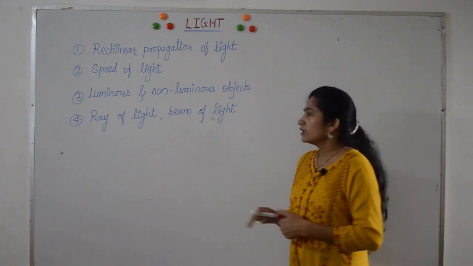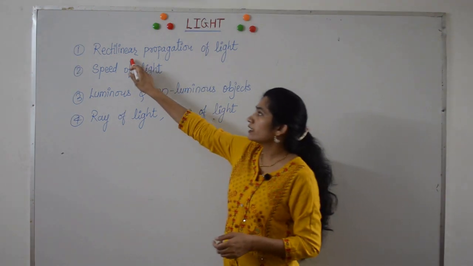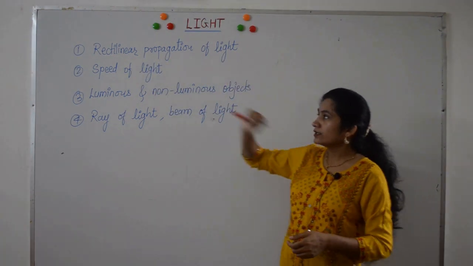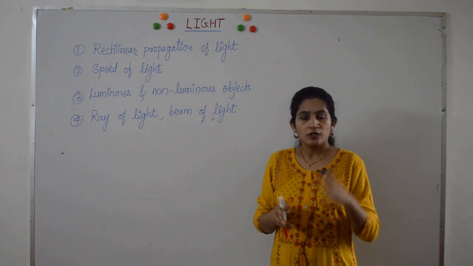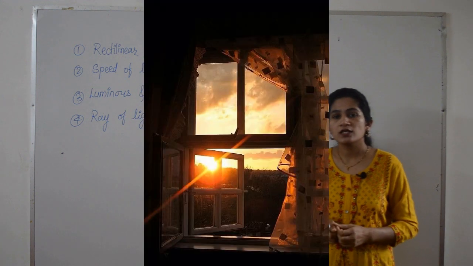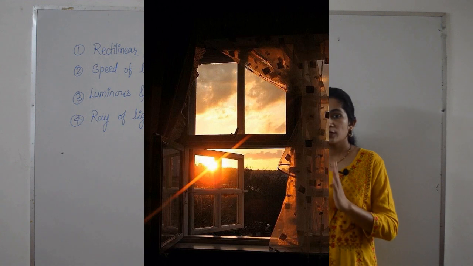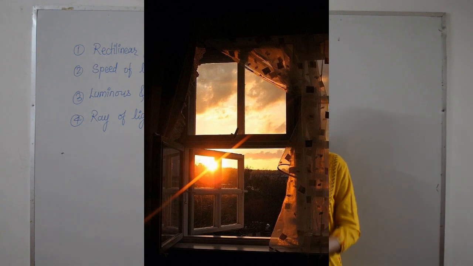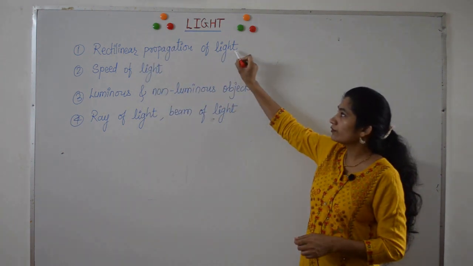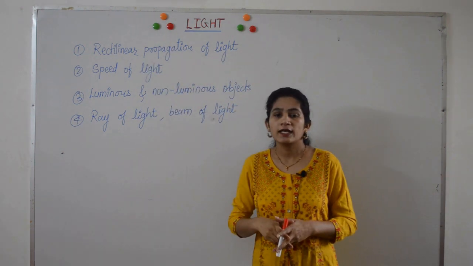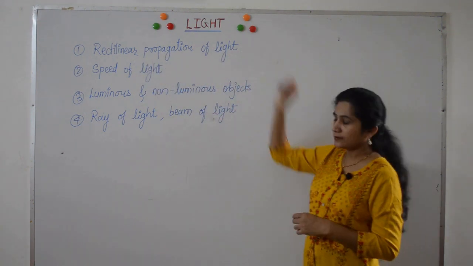Before we move further, let's study some of the terms related to light. First is rectilinear propagation of light. This rectilinear propagation of light says that light travels in a straight line. You may have seen sunlight entering through the small opening of doors and windows. It appears as a straight line because light travels in a straight line. This property of light is called rectilinear propagation of light. Most of the phenomena in light are explained on the basis of rectilinear propagation of light.